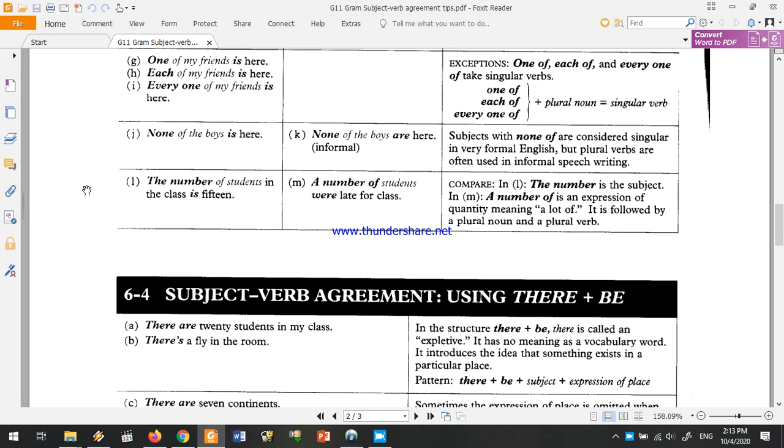Let's take a look at example L. The expression starting with the number. If we say the number of students in class is 15, so the number is, always the number is. However, on the other hand, take a look at example M. A number of students were late for class. With this expression beginning with a number of, we use a plural verb, not a singular one. We should say a number of students were, not a number is.